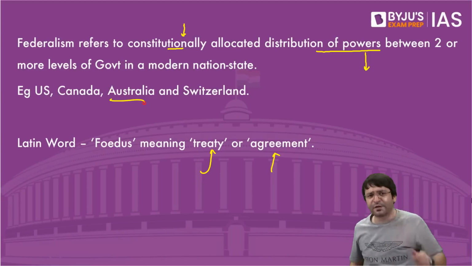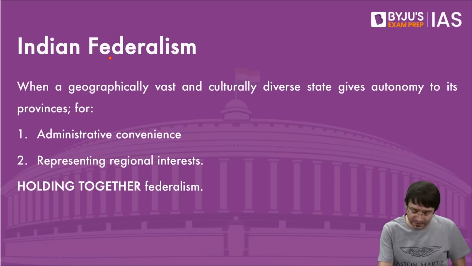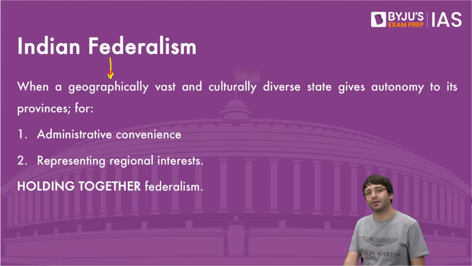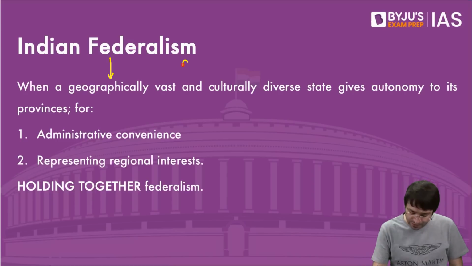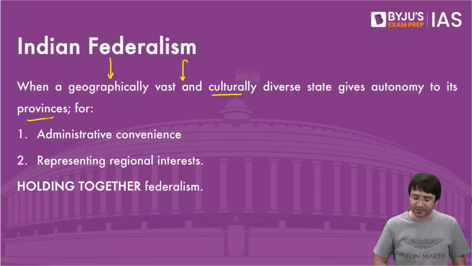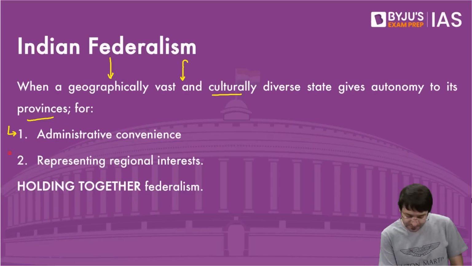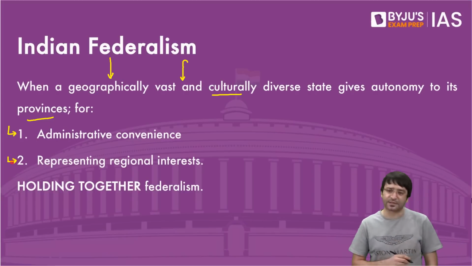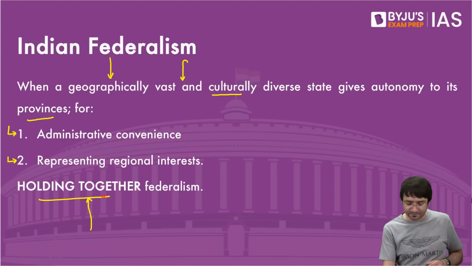But there are different models of federalism. One such model is Indian federalism. What is the Indian model of federalism? When a geographically vast and culturally diverse state gives autonomy to its provinces for administrative convenience, for representing regional interests, such a type of federalism is what we call holding together federalism.